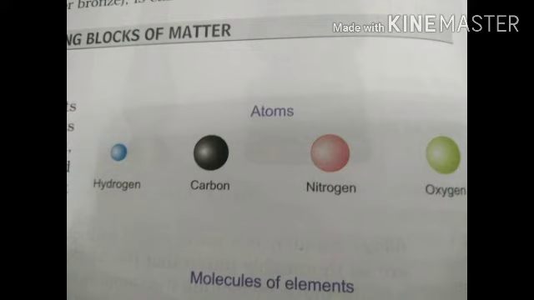Students, let us consider a sentence. My name is Harry. A sentence is made up of words, and the words in turn are made up of letters. Similarly, all matter in nature is made up of molecules, and the molecules in turn are made up of atoms. So, matter is made up of extremely small particles called atoms, which cannot exist independently. Example: hydrogen, carbon, nitrogen, oxygen, and so on.